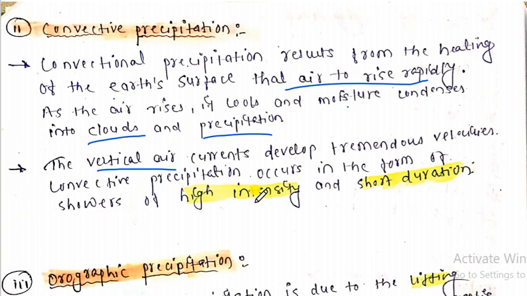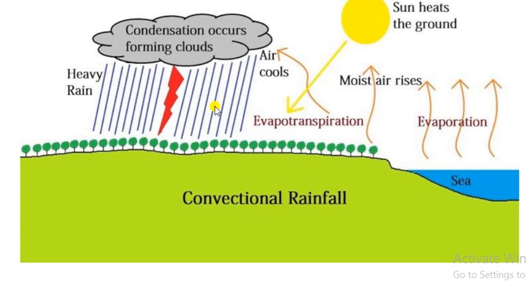But the convective precipitation. Here you can see that this is convective precipitation. Because of the heating of the earth surface, rising of the air takes place. As you can see, evaporation occurs. Here the air cools. When the air cools, it forms condensation. And then eventually, because of the cooling of the air, heavy rainfall takes place, and it has high intensity but short duration. Remember, convective precipitation has high intensity but short duration.